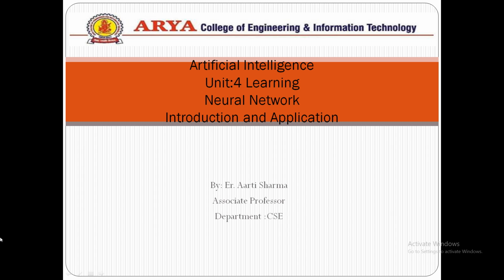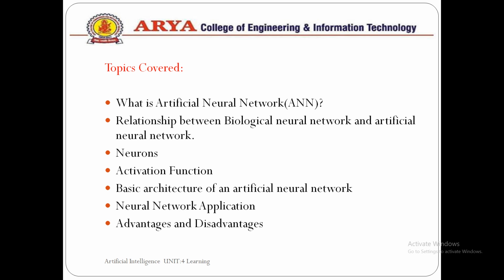Today we are going to discuss neural networks and their application areas. It is a part of Unit 4, Learning in Artificial Intelligence. In this lecture, we are going to cover what an artificial neural network or ANN is, the relation between biological neural network and artificial neural network, neurons, activation function, basic architecture of artificial neural network, application areas, and advantages and disadvantages. So let's start with the neural network.